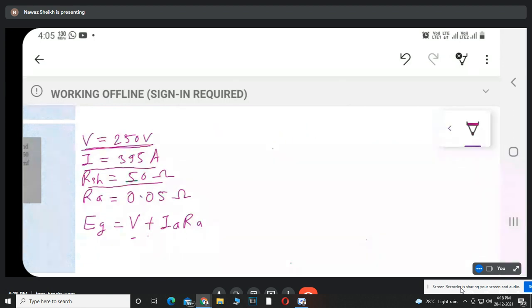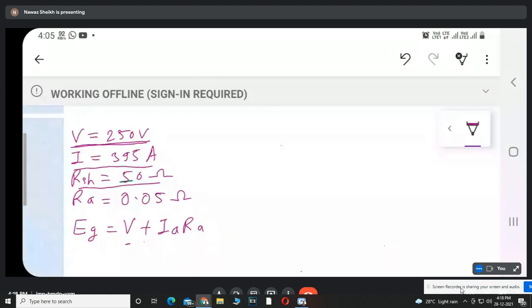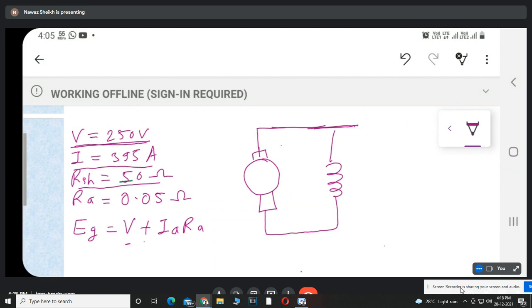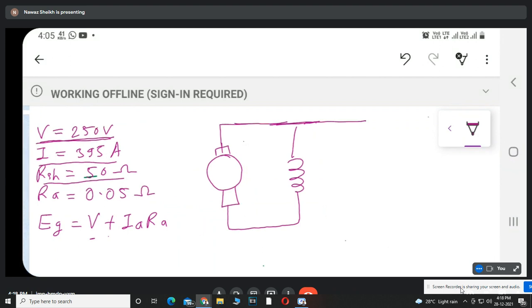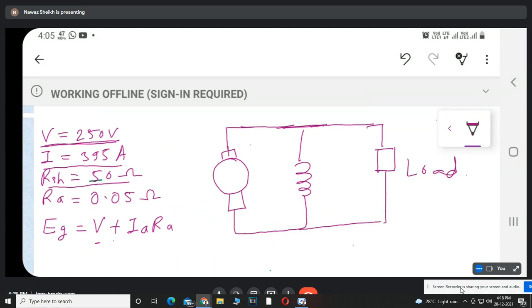See, for the generator, the circuit will be like this. This is armature. Field winding is connected in parallel with the armature circuit, and this is the load. Now here the value of load current is given here.